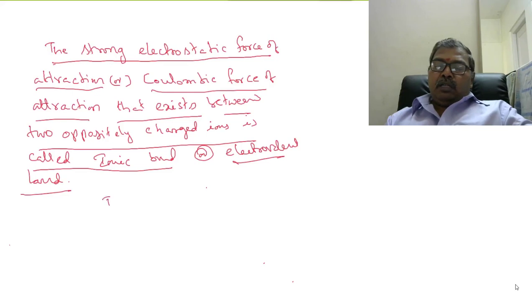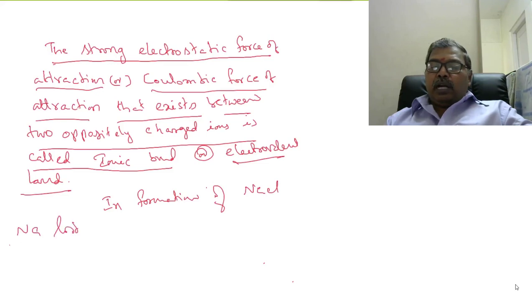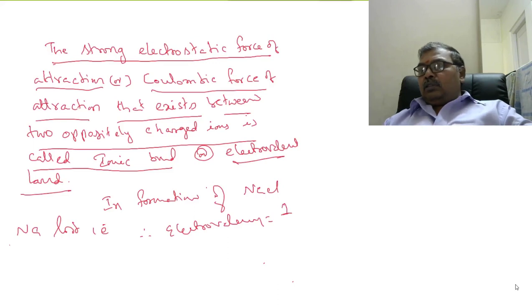Now, in formation of NaCl, sodium lost one electron. Therefore, electrovalency is 1. Remember, it is not oxidation state.